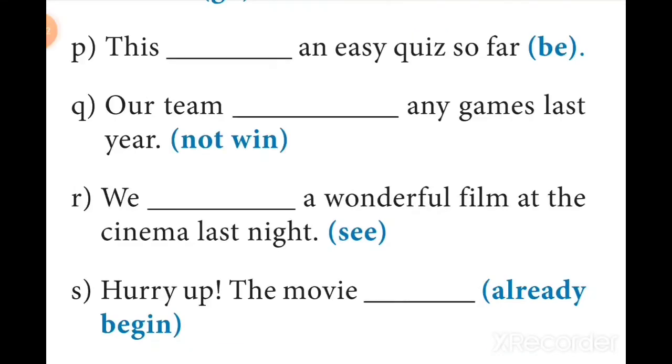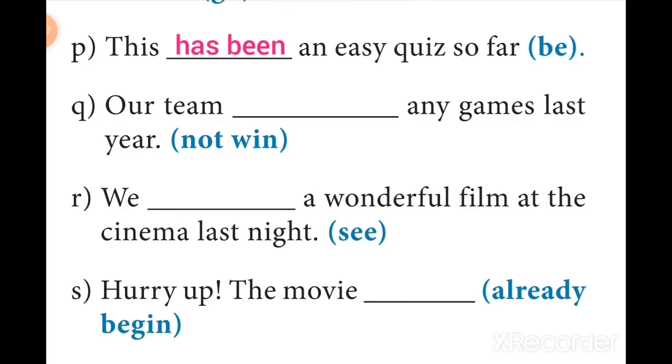Now, the next sentence P. This dash an easy quiz so far. The V1 within the brackets is be. Here, so far is the key phrase which suggests that it should be answered in present perfect, and so the answer is has been. So the sentence goes like this: this has been an easy quiz so far.